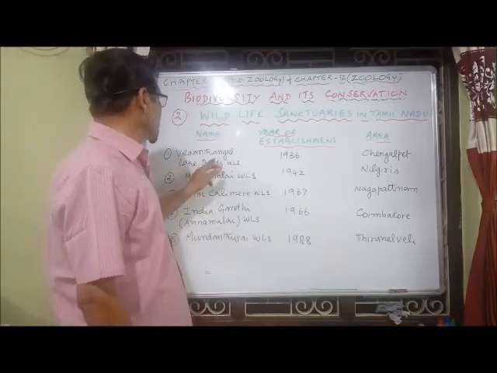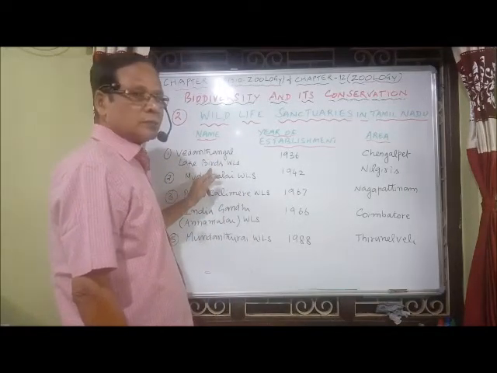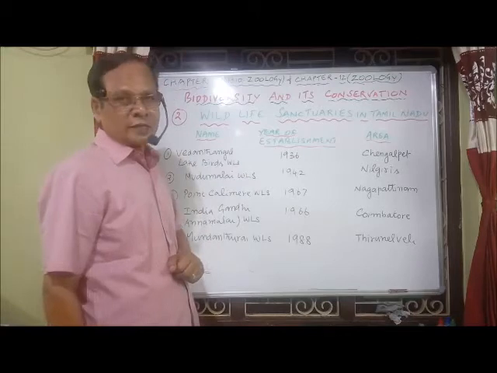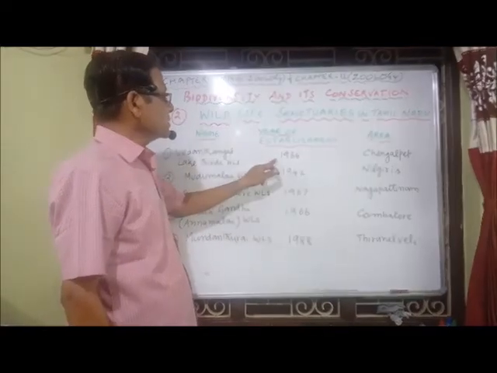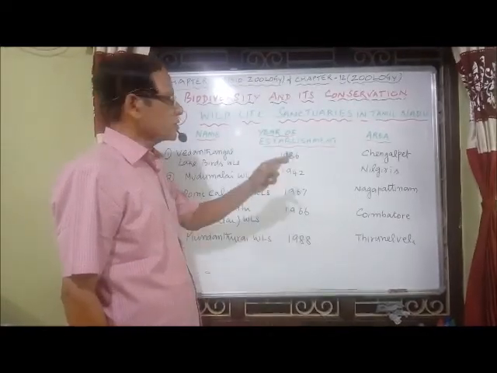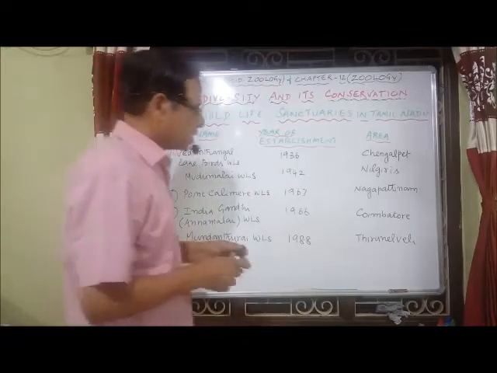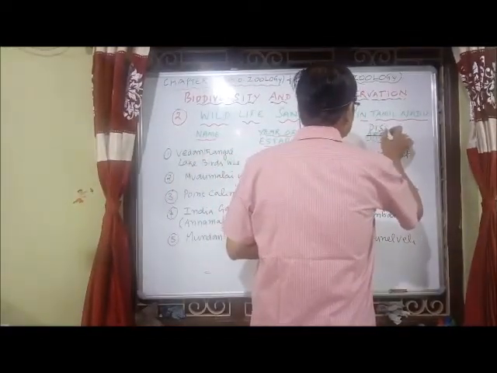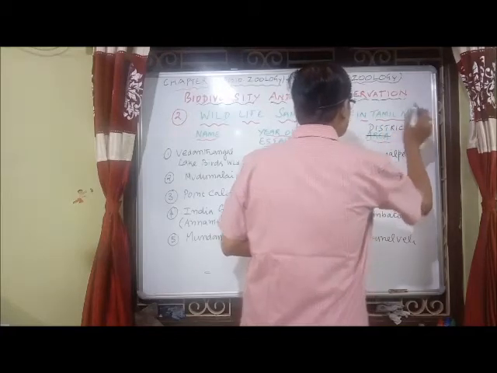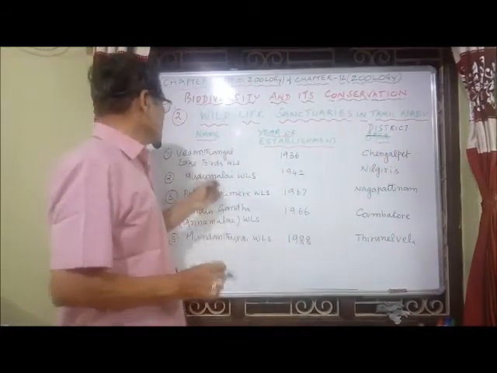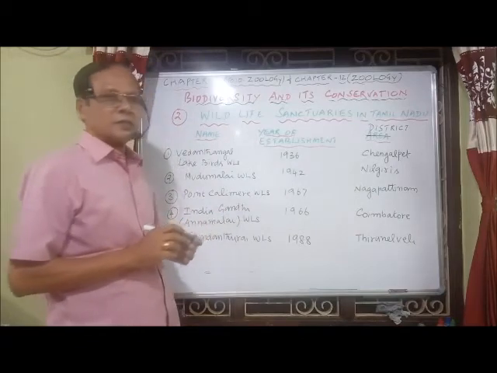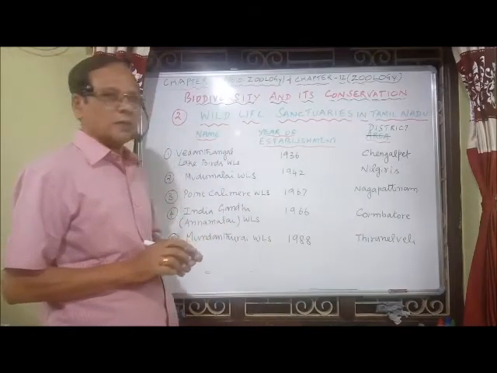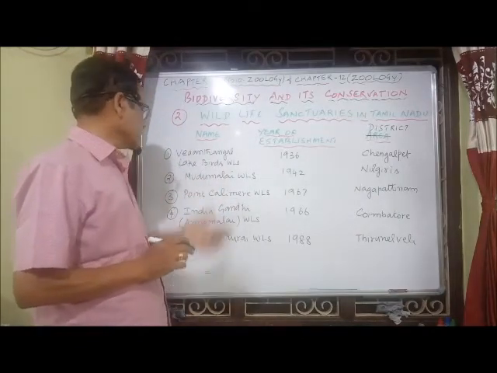Number 1, Vedanthangal Lake Birds Wildlife Sanctuary, established in 1936, located in Chengalpattu district, as per the book. Then Mudumalai Wildlife Sanctuary, established in 1942, Nilgiris district.